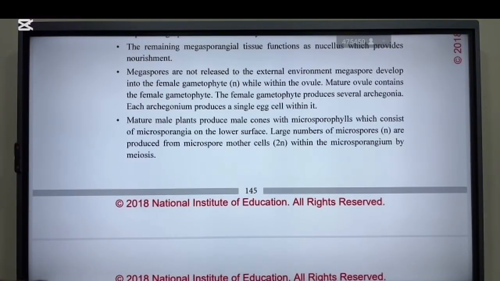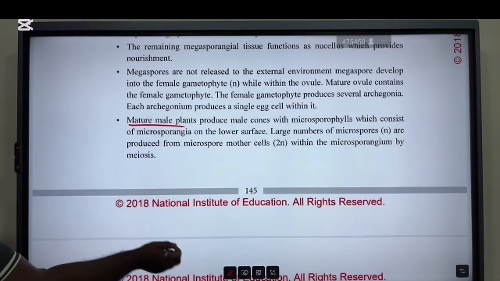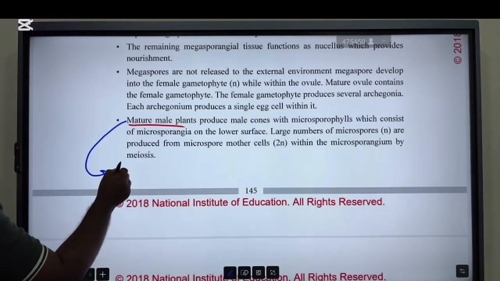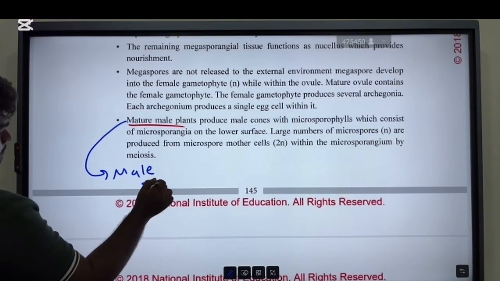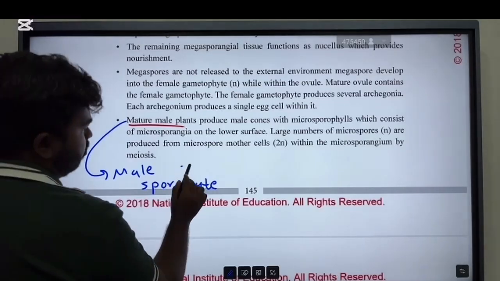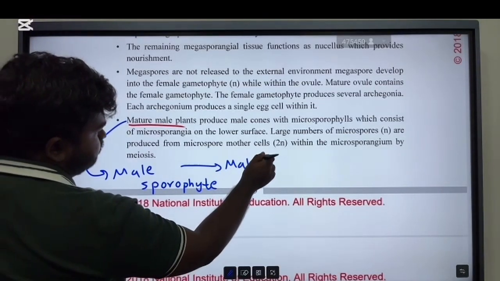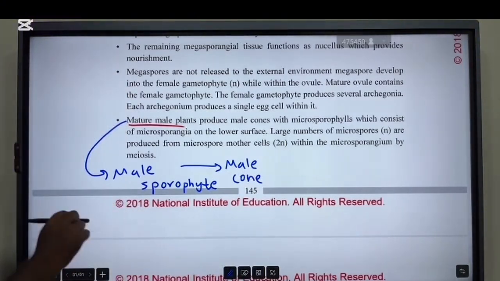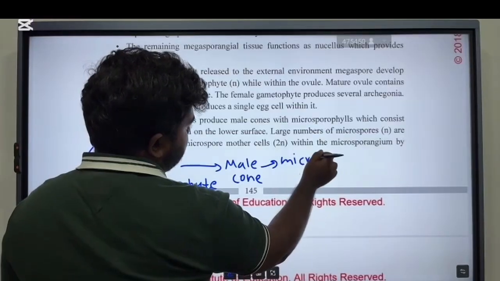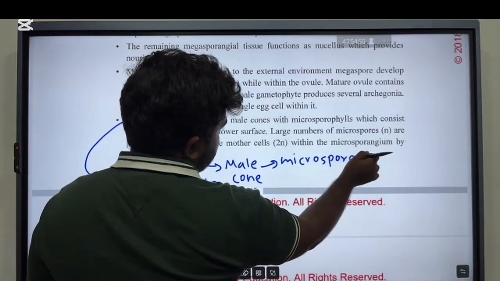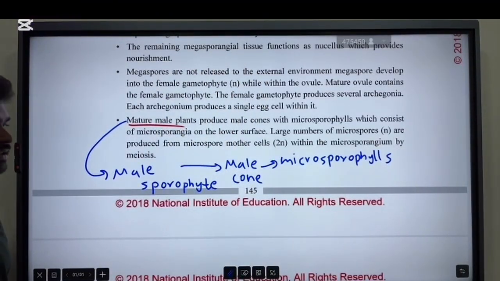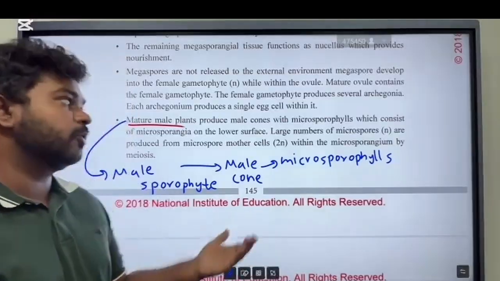So the mature male plant, which means the male sporophyte, produces male cones. I showed you the male cone, right? This male cone contains microsporophylls. So the male sporophyte has a male cone, and this male cone consists of microsporophylls.